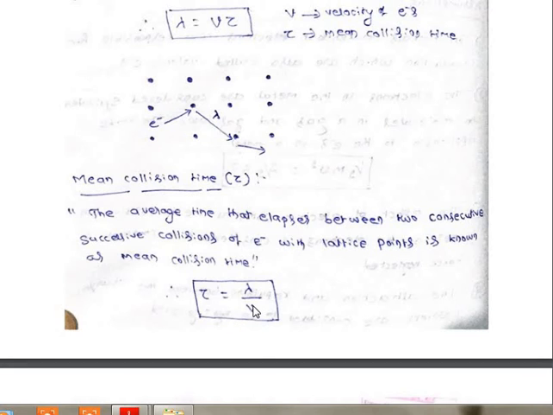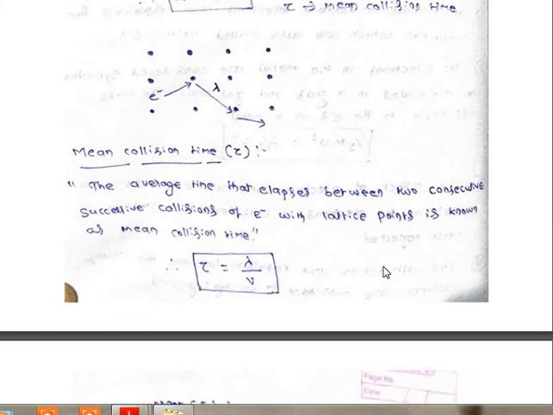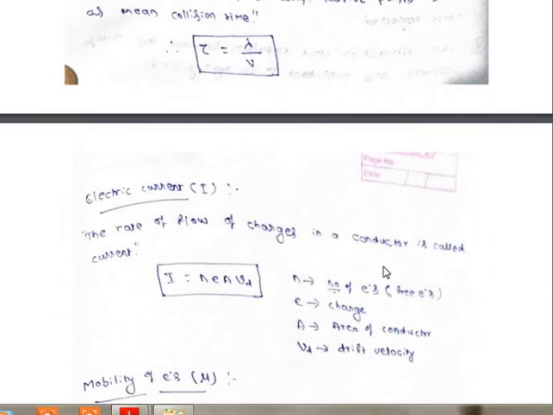So v represents the velocity, tau represents the mean collision time, and lambda represents the distance. v is equal to lambda divided by tau. v means velocity, lambda means distance, tau means time. So in the velocity equation we wrote this expression. Mean collision time means the average time that elapses between the two successive collisions.